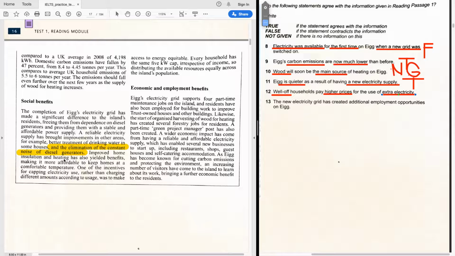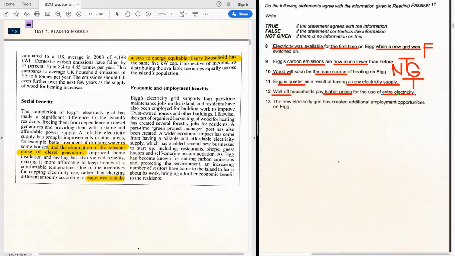Let's check it out. Making it more affordable to keep homes at a comfortable temperature. One of the incentives for capping electricity use rather than charging different amounts was to make access to energy equitable. It means everyone uses the same or pays the same.